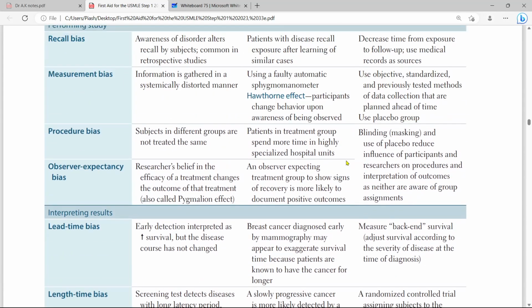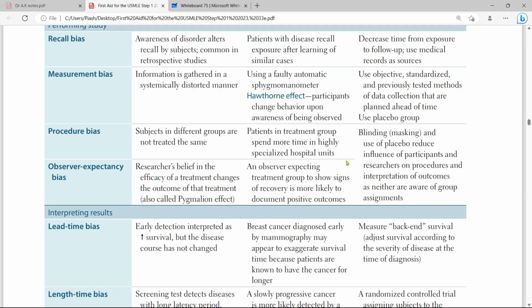What is observer expectancy bias? In observer expectancy bias and in procedure bias, we can overcome them by blinding and using a placebo to reduce the influence of the participants and researchers on procedures and interpretation of the outcome, as neither is aware of the group assignment.